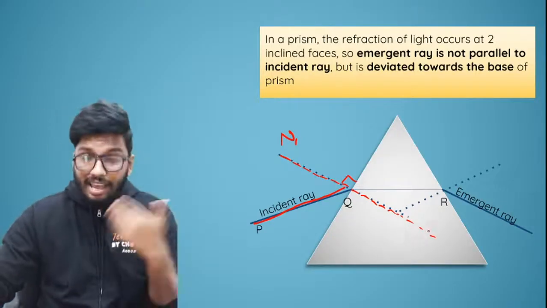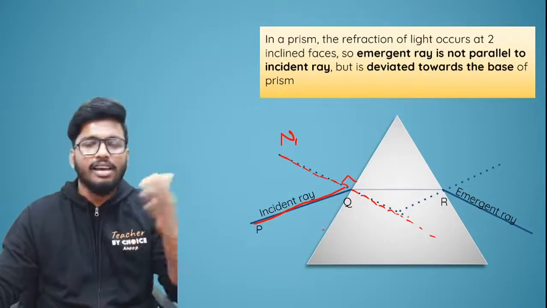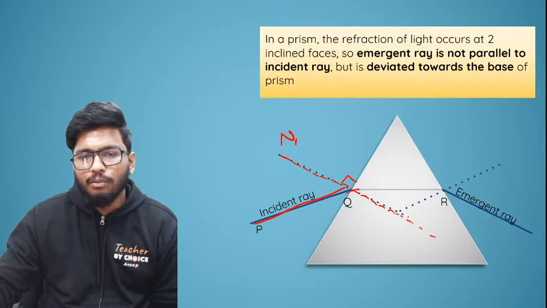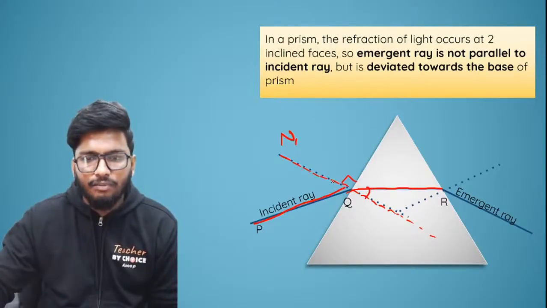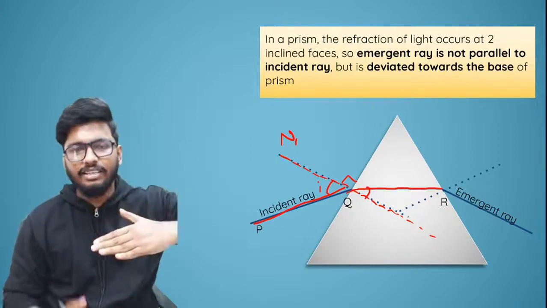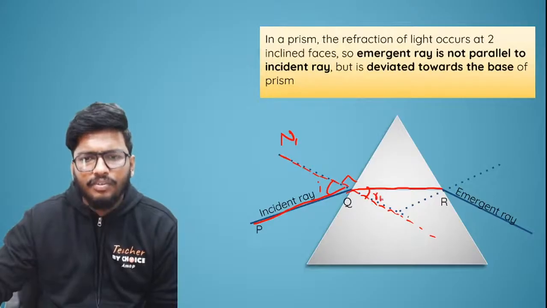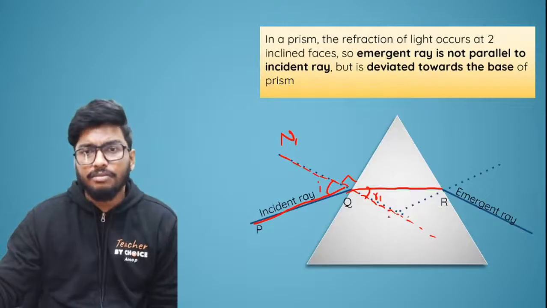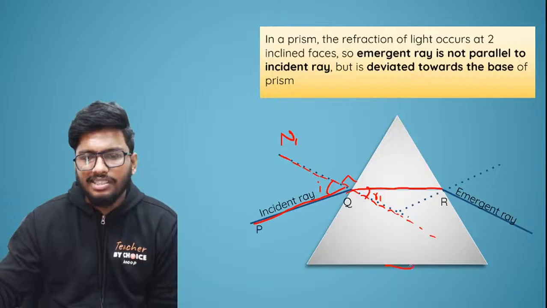Now what happens is that because it is traveling from a rarer medium into a denser medium, that is air into glass, it will bend towards the normal, and you see that the ray of light will pass like this. This angle that you see is the angle of incidence, because it's the angle formed between the incident ray and the normal. This here is the angle of refraction, which I can call R1. That is the first refraction that happens on the first refracting surface. It bends towards the normal and becomes parallel to the base. This is the base.